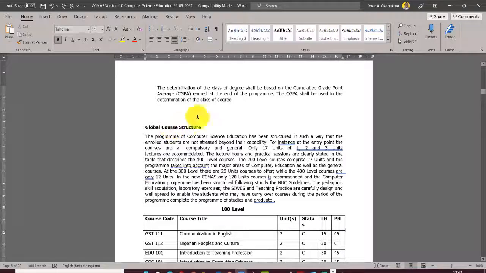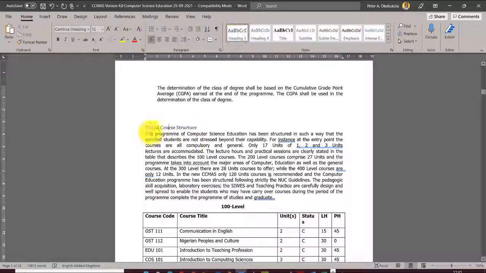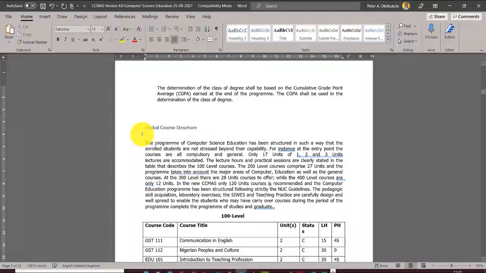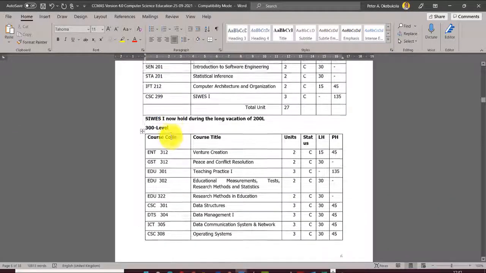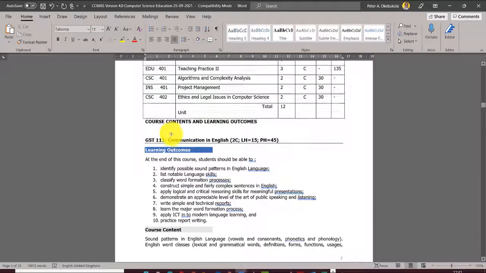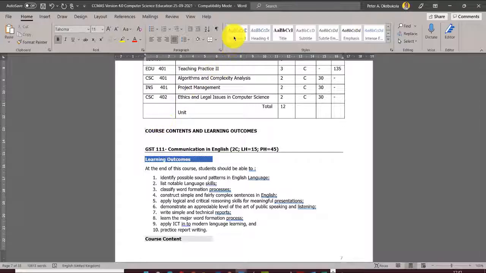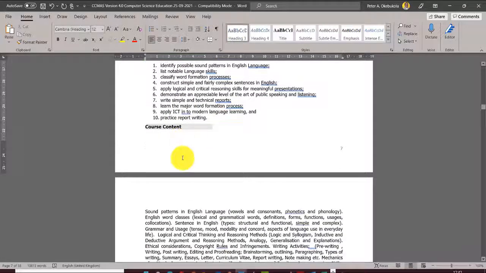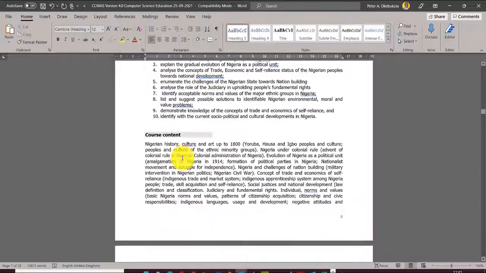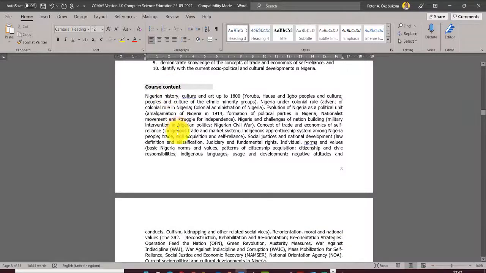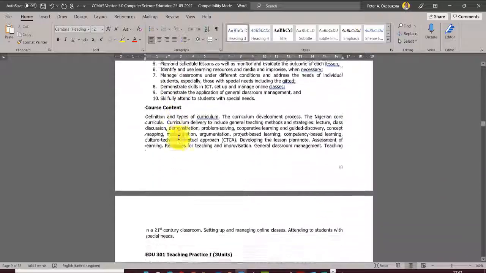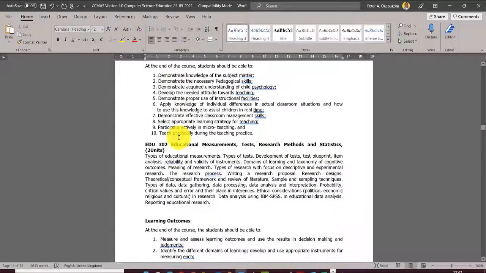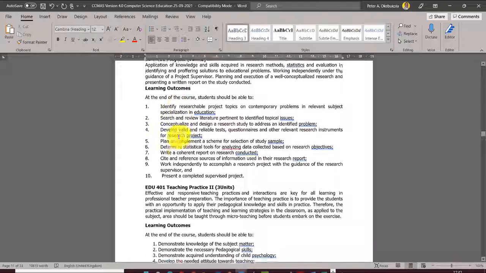Then global cost structure will be heading 3. And then you leave this like this. Just keep searching for any subhead. No, that's not it. Nothing here. Course content and learning outcomes will be heading 3. Then all the others will be the same. We just go on that. These are subheads, but you don't need to style them as heading 3. So it goes on all the way.